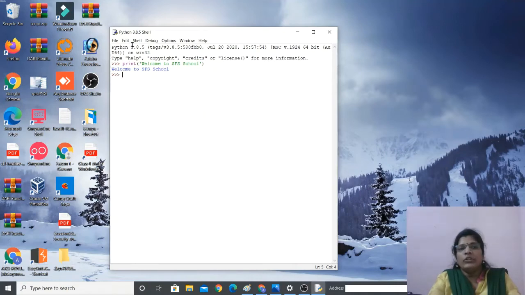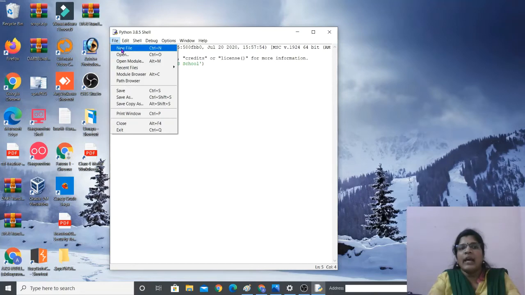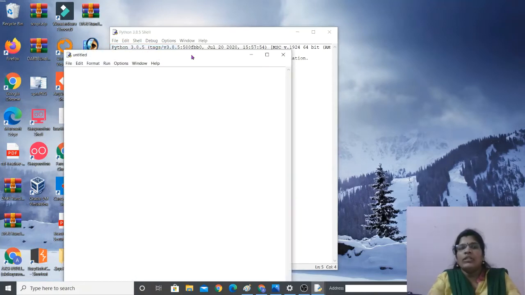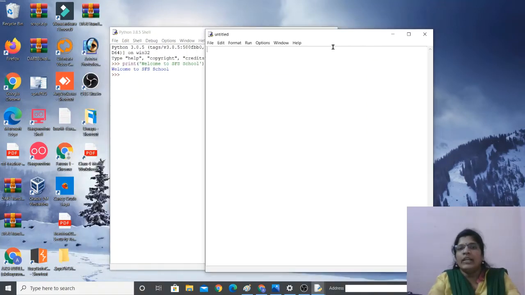Now what I'm going to do is write a program. For that, go to the File tab and then New File. Once you open a new file, you are getting a Python editor. We are going to write a program over here. Multi-line program. This is like a single line, interactive mode. We can do it with a command prompt or over here. And for multi-line, we have to go to the Python editor.